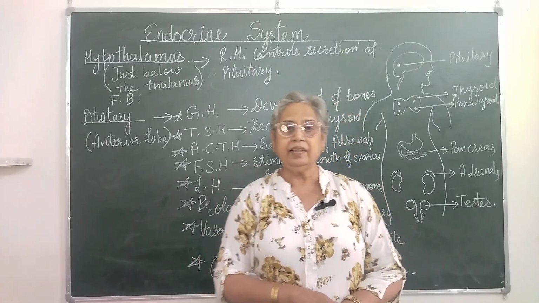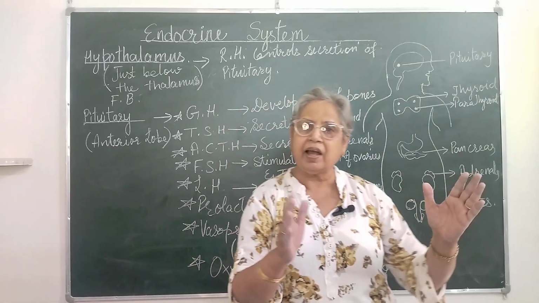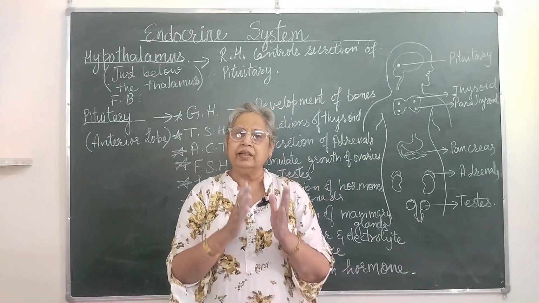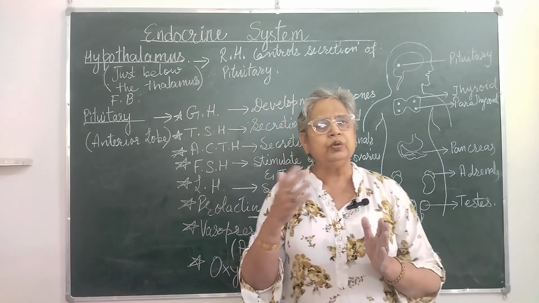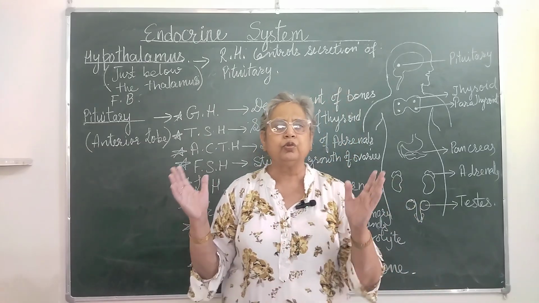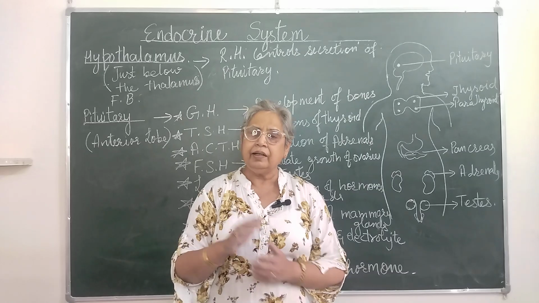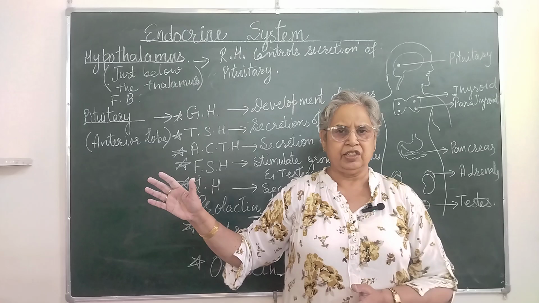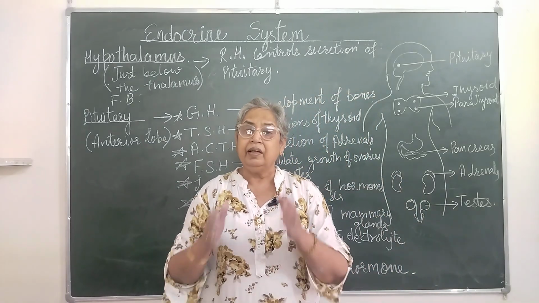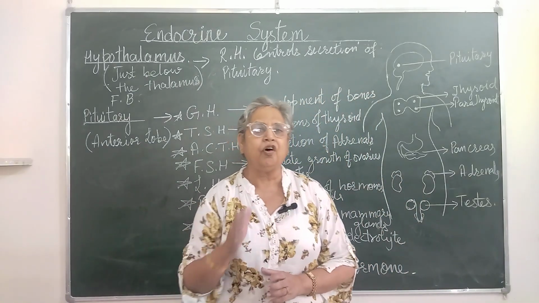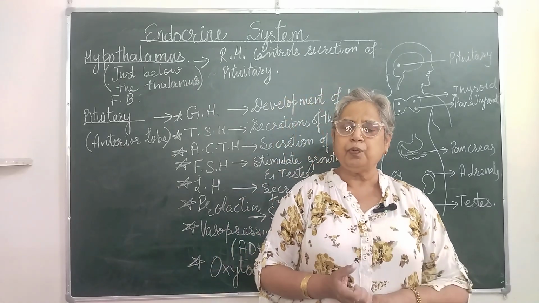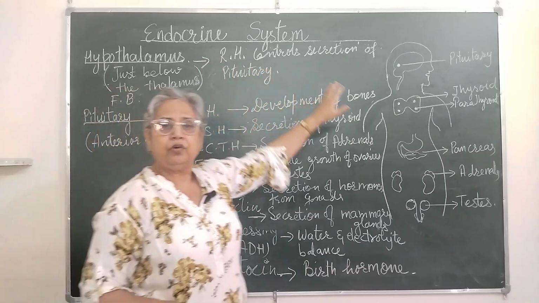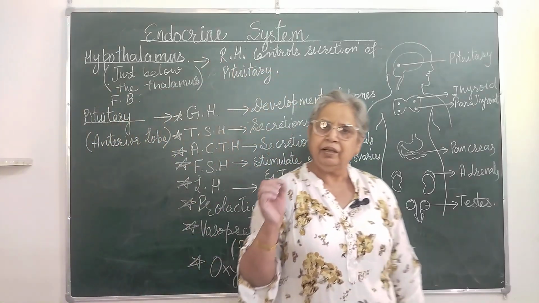Okay? Second thing is that once the impulse has passed from the nerve endings of one neuron to the dendrites of the other neuron through the synaptic cleft, then it cannot immediately go on passing the impulse. It needs a certain time for resetting. Now this problem is overcome with the help of the development of the endocrine system in human beings.